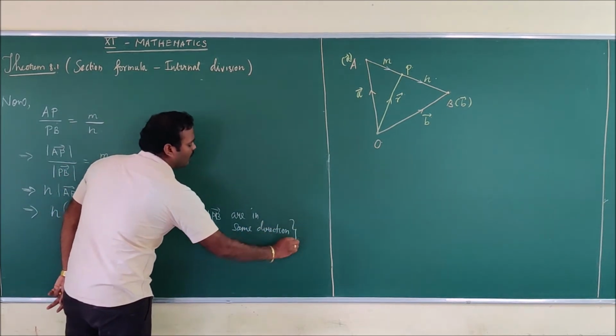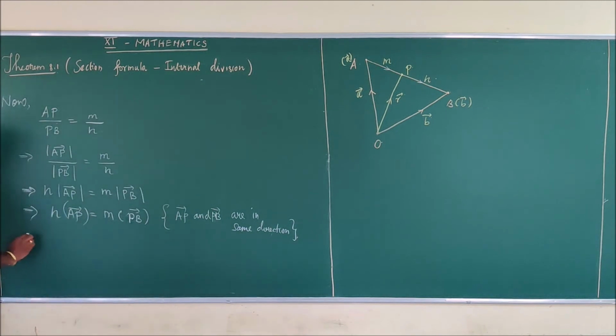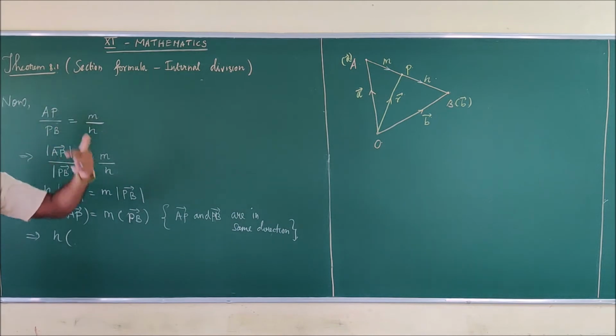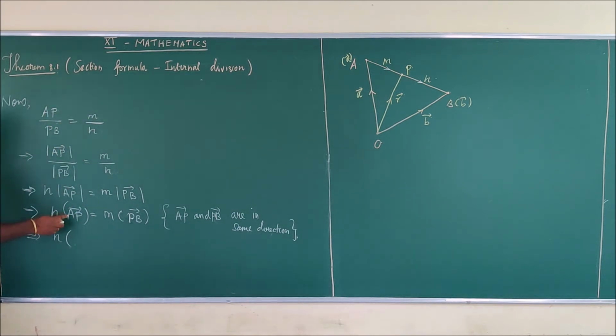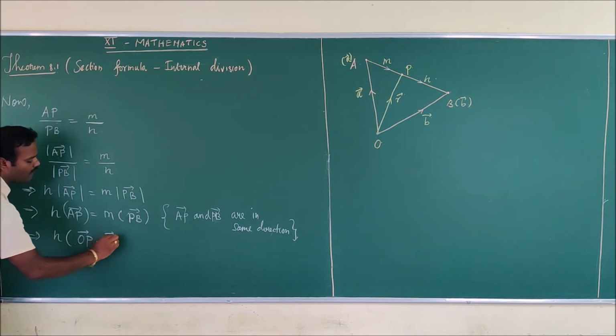Okay. So next, what can I write? Now I am going to make use of the position vectors expansion. I have stated the position vector theorem. AB vector can be written as OB vector minus OA vector. Similarly, AP vector can be written as OP vector minus OA vector.